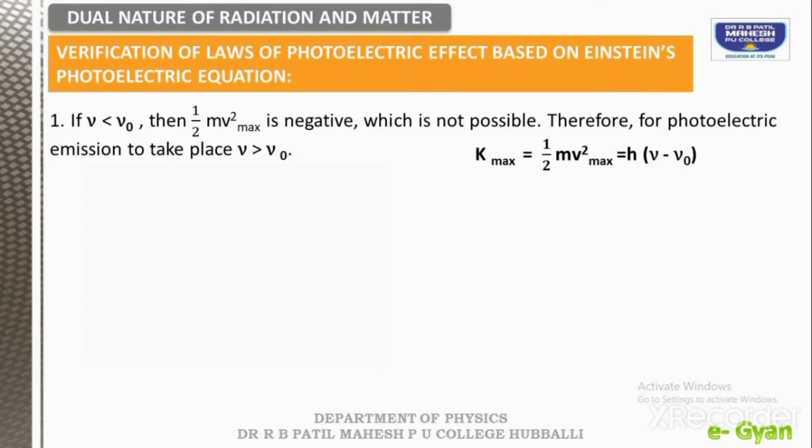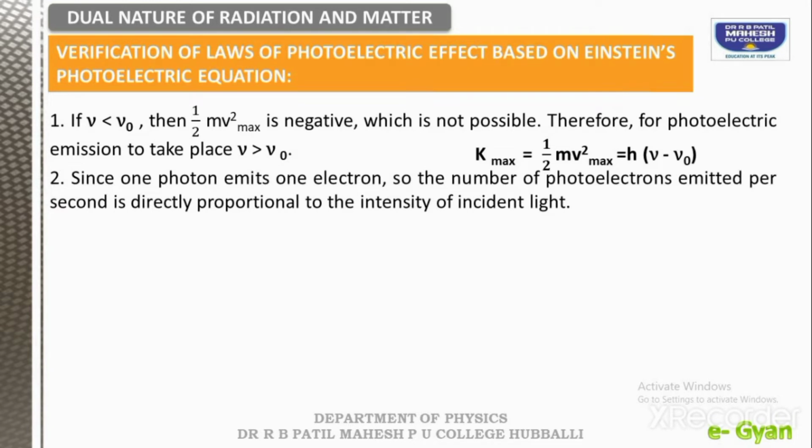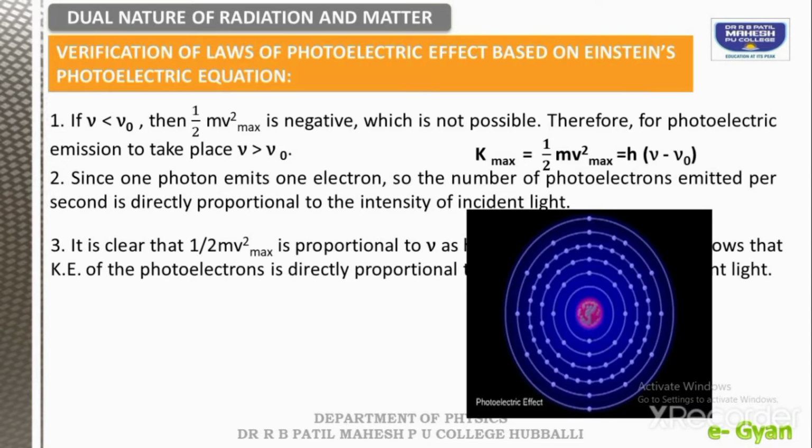Let us go to the second one. Since one photon emits one electron, the number of photoelectrons emitted per second is directly proportional to the intensity of incident light. You can see in the picture, when a photon collides or hits, then immediately an electron jumps out. That means one photon can emit out one electron.